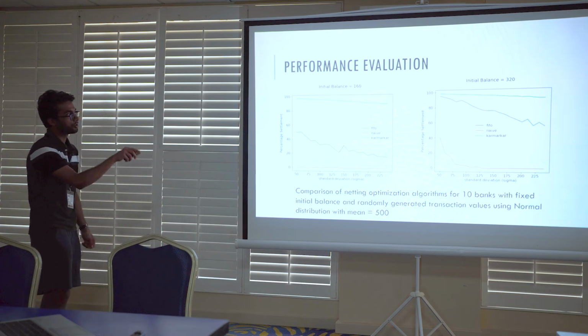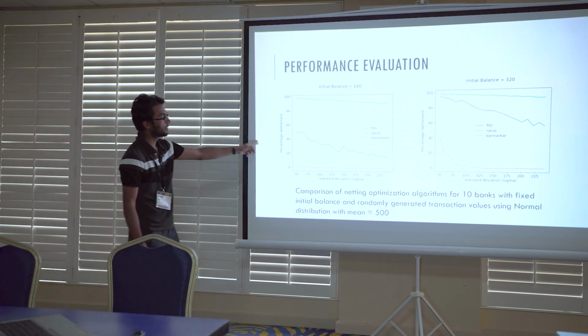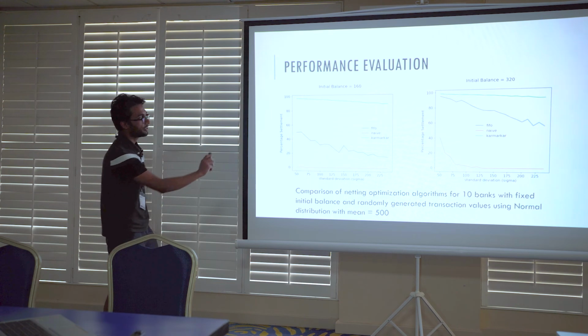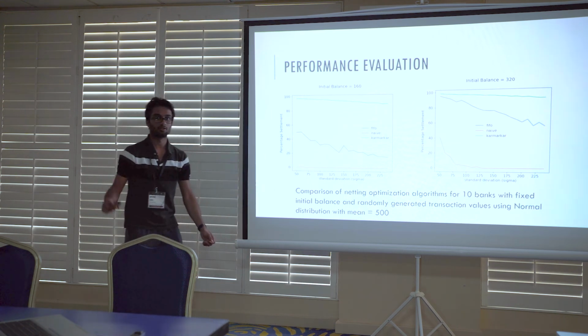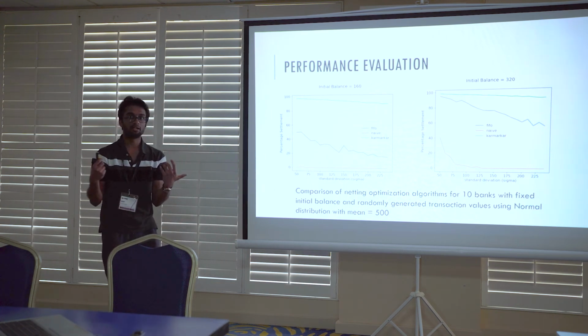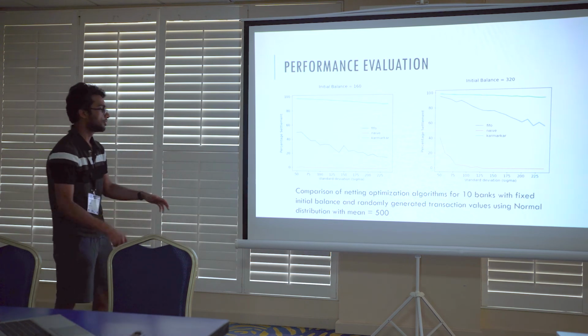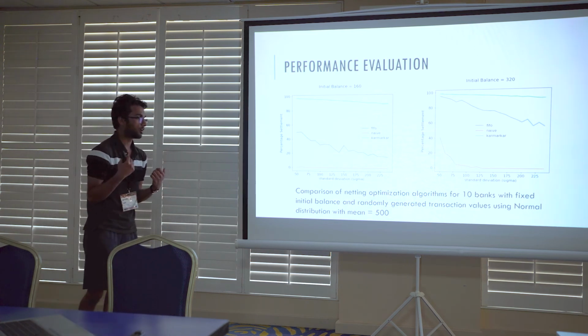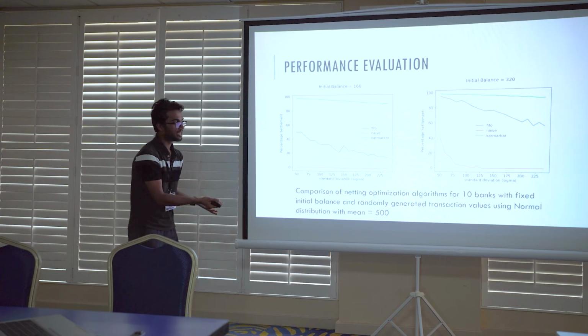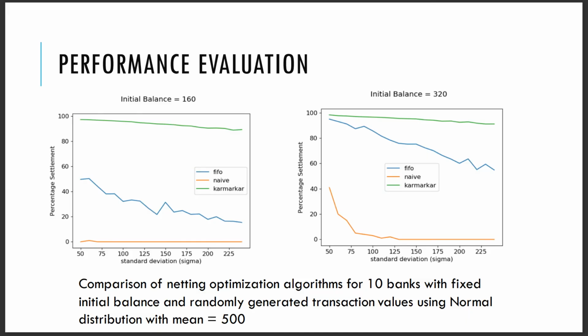This graph shows the percentage settlement on the y-axis and the distribution that we are generating the transactions from on the x-axis. We sampled the transactions from a normal distribution with mean $500 and standard deviation of varying amounts plotted on the x-axis. As we see, the green line, which is our optimization algorithm, has much higher settlement percentage compared to the naive and the FIFO settlements.